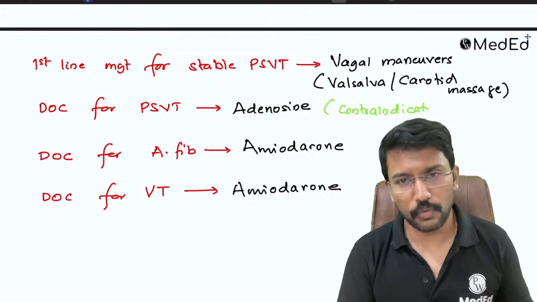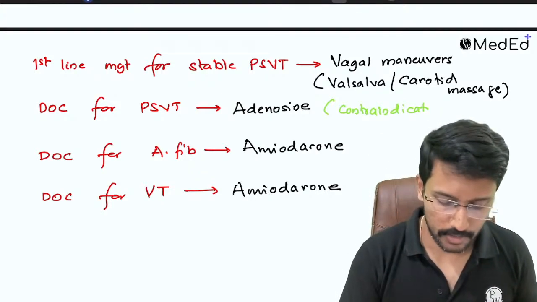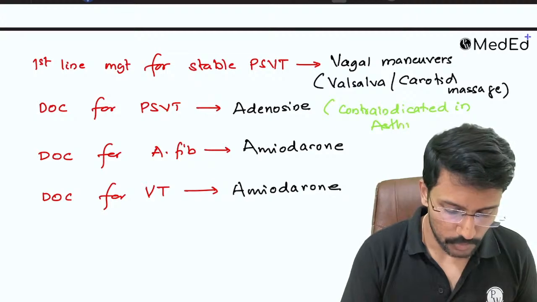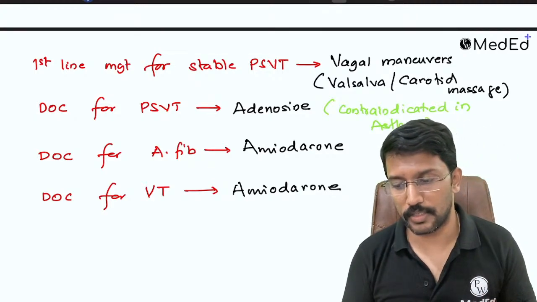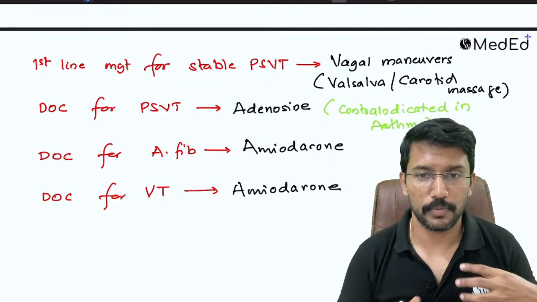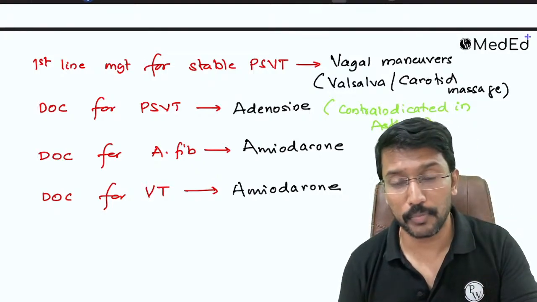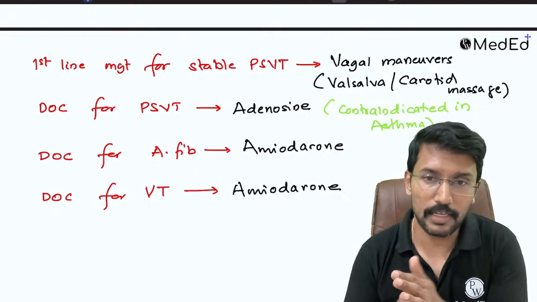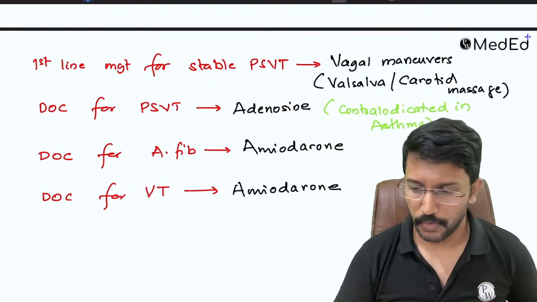In COPD also, it is relatively contraindicated, and in patients with asthma because adenosine causes bronchoconstriction. Right? If you are dealing with a case of bronchial asthma where PSVT happens, in that case the alternative drug of choice is the calcium channel blockers like verapamil or diltiazem. Okay, good.